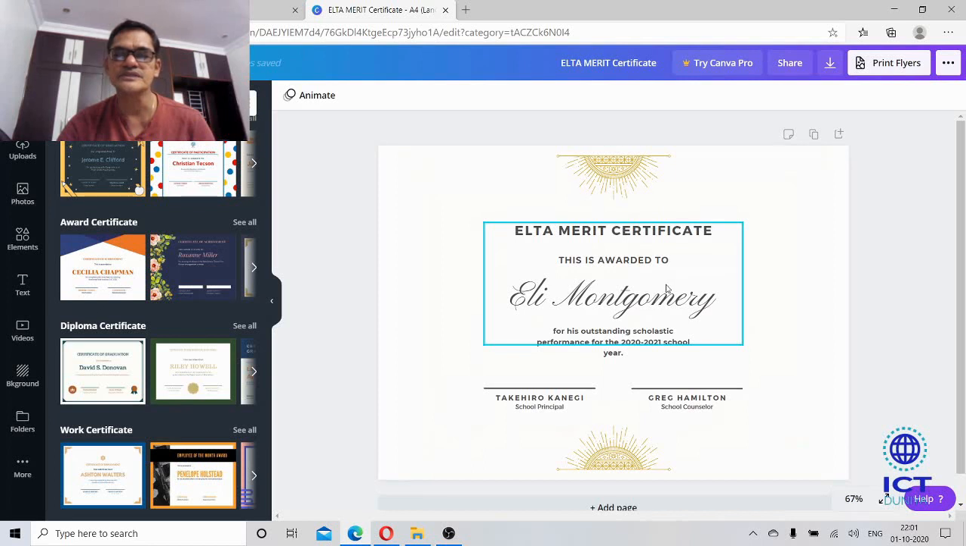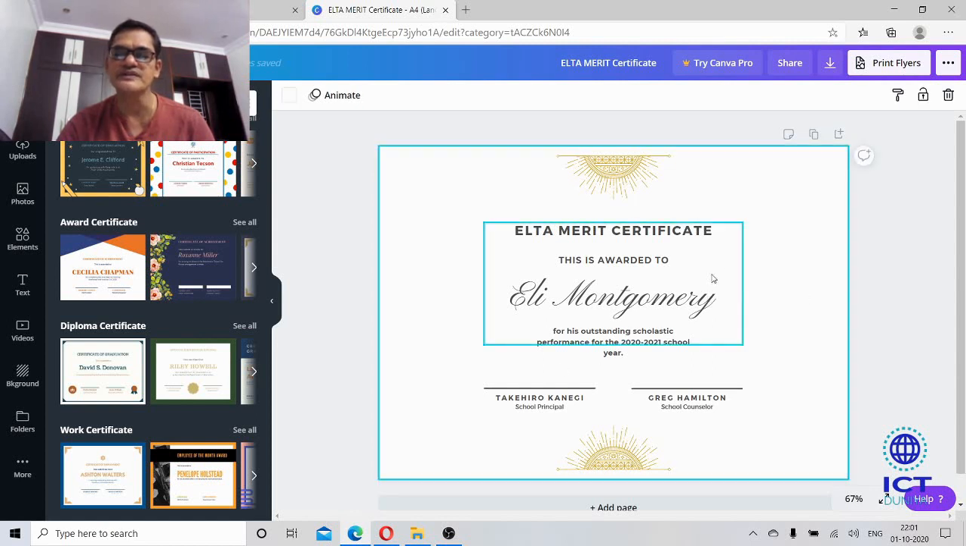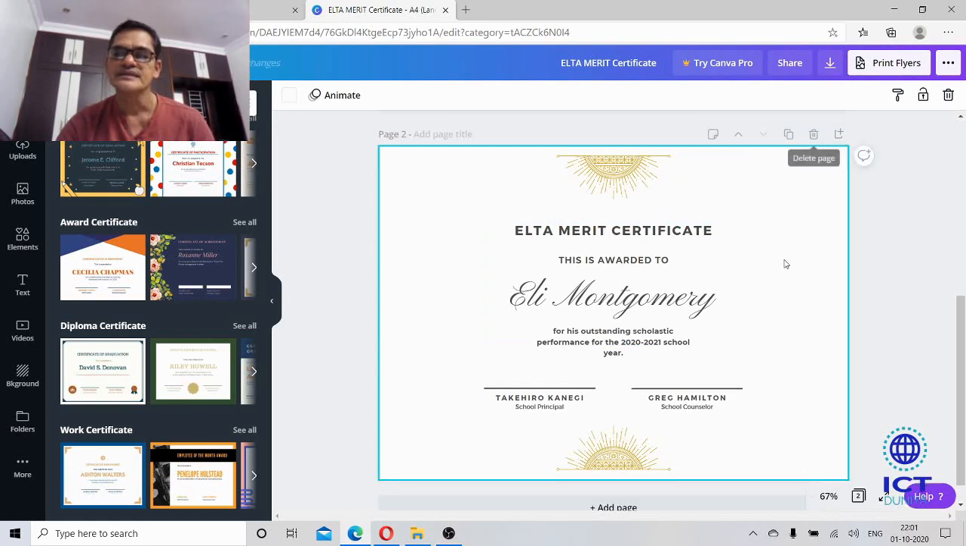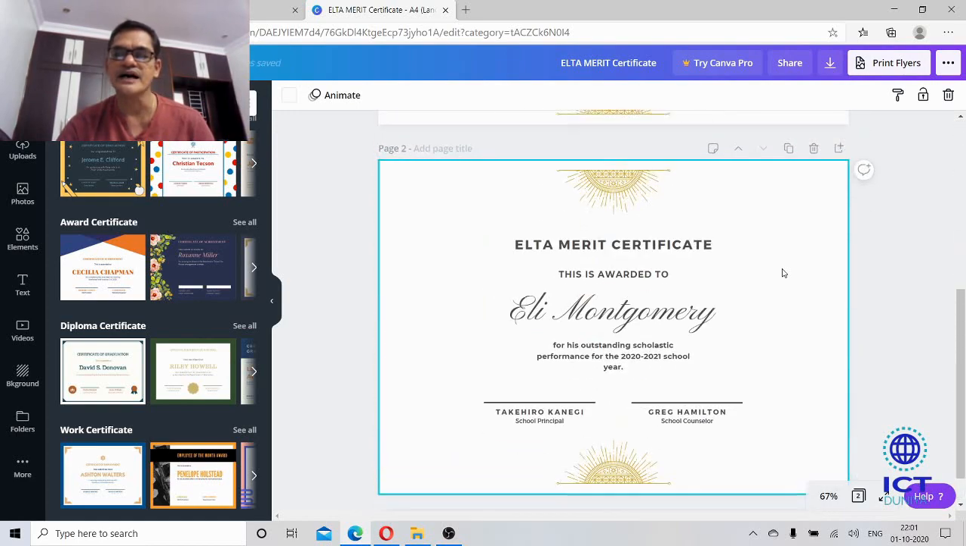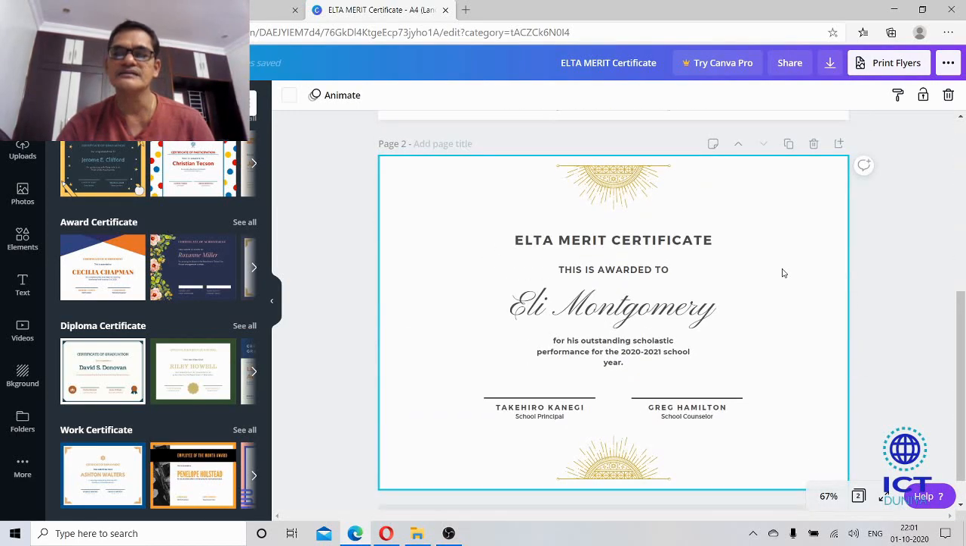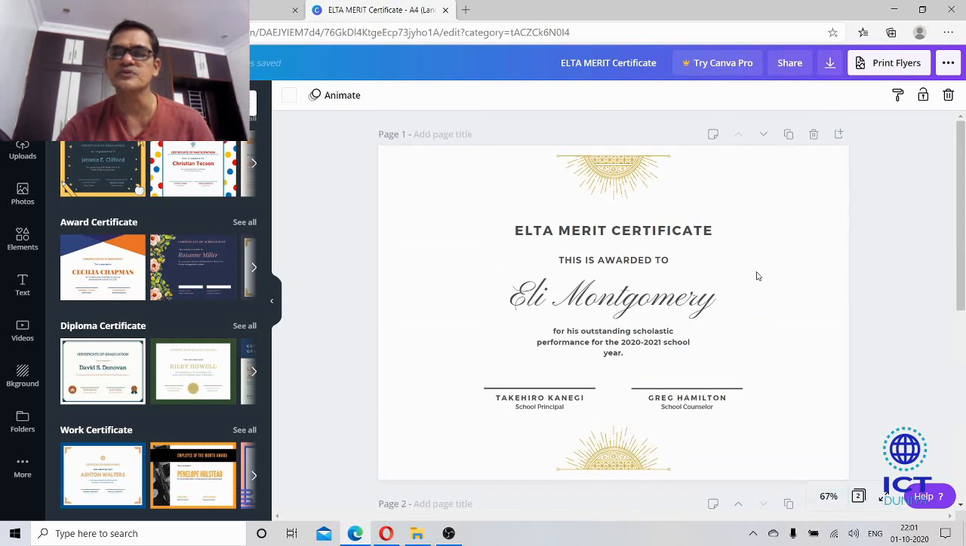See here, if you want a blank document, you can add. If you want to add a page, you have some options here: add notes, duplicate page. If you want the same certificate, simply click on this. See here, same one. So this is the duplicate.